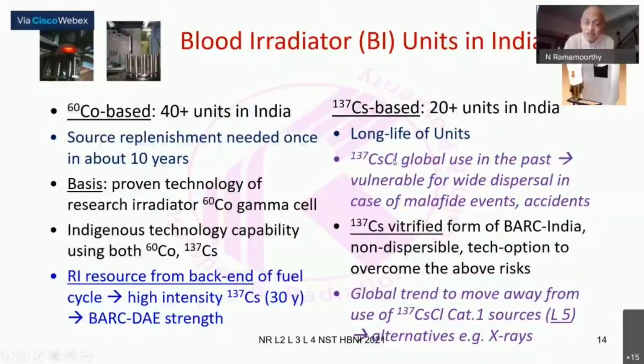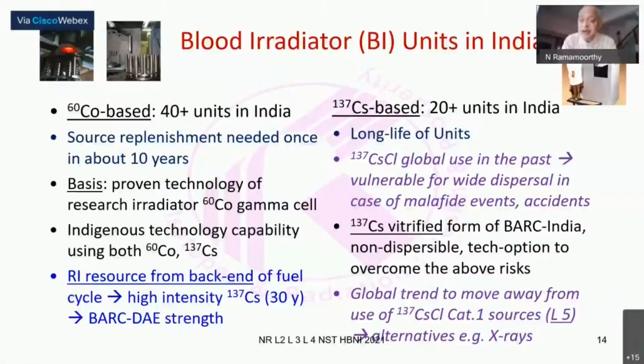So it's a technology solution also. You get a long half-life, long shelf life for the equipment, and also technologically, unlike cesium chloride, this could be. So this has been another of the developments. And the blood irradiators, currently about 20 plus units of the cesium-based totally indigenous technology equipment are being used.